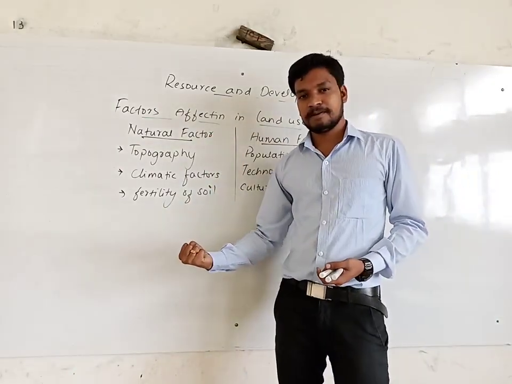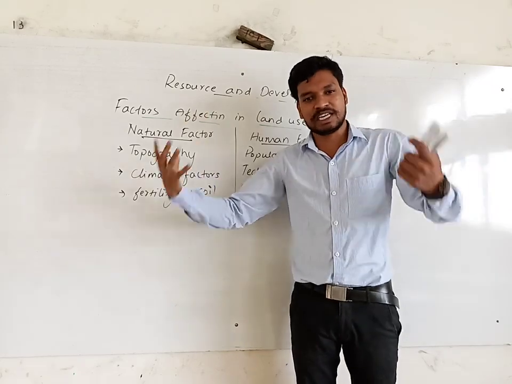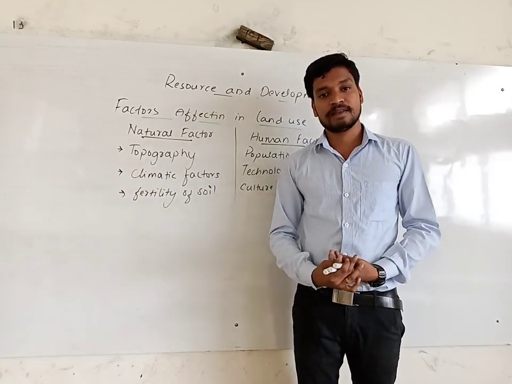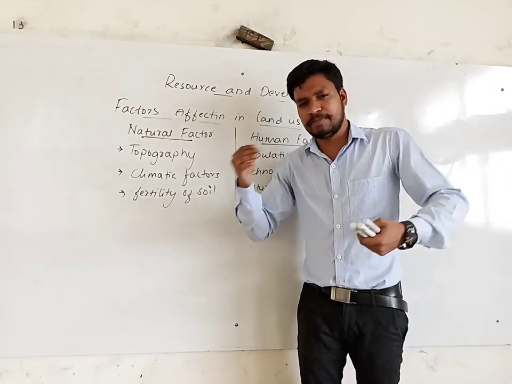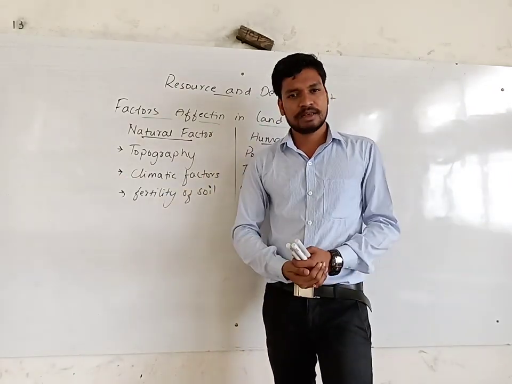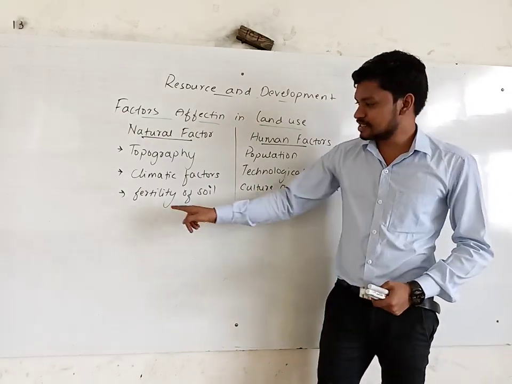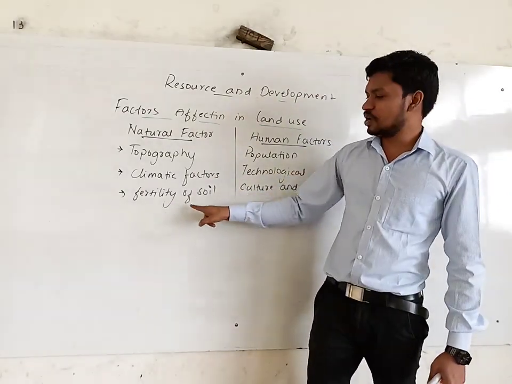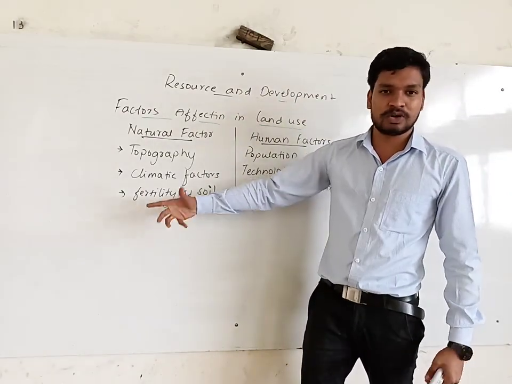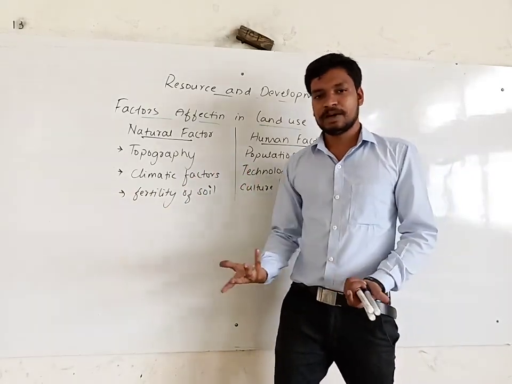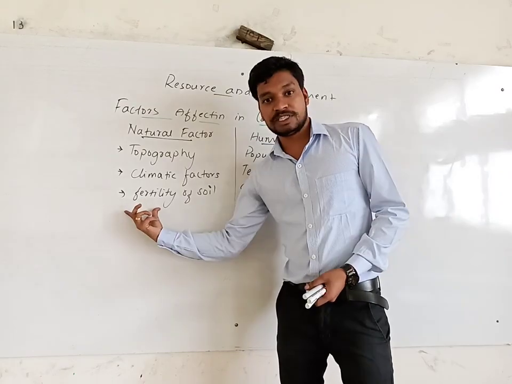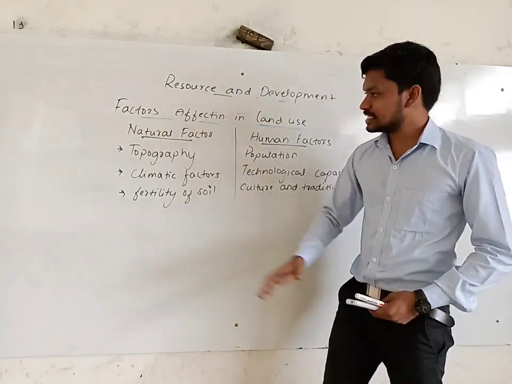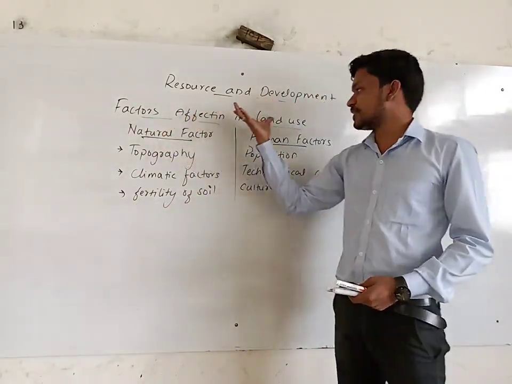because a large percentage of the population in the world depends on agricultural activity. The main source of food comes from agriculture. For that reason, farmers need fertile soil for growing crops. So it's the basic one. Absolutely, they tend to settle in areas where they get fertile soil. That's about the natural factors which affect land use.